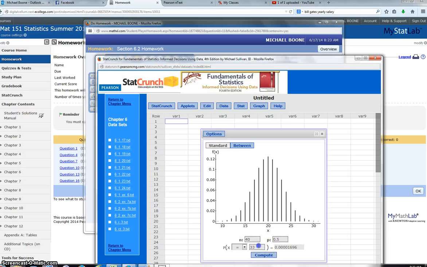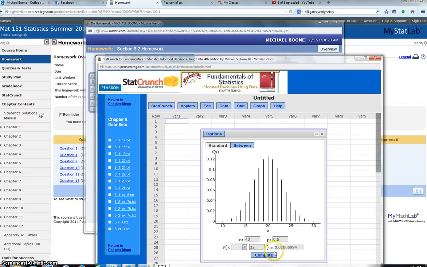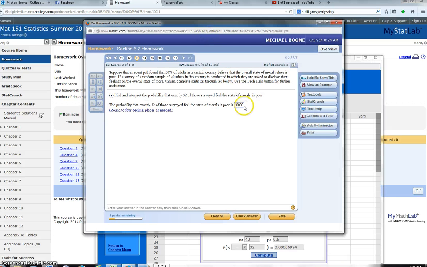Bad move. Got to make sure I read these numbers correctly. So exactly 32, if I choose 40, 50%: 0.0000, but the number to the right is 6, so I'm going to round up. So I should get 0.0001. Excellent. So make sure you don't do what I did and you read the right numbers.